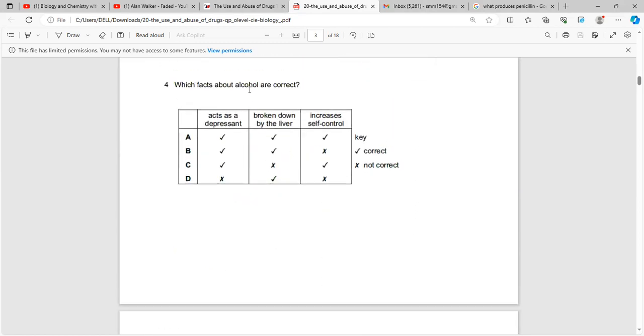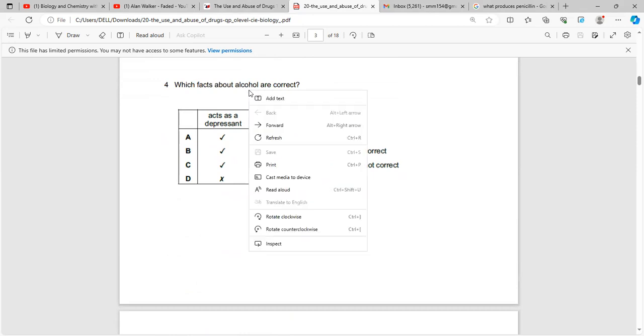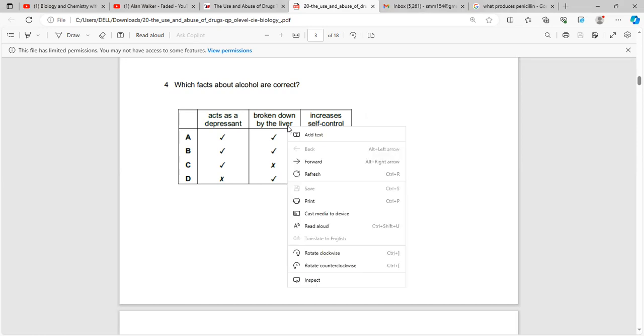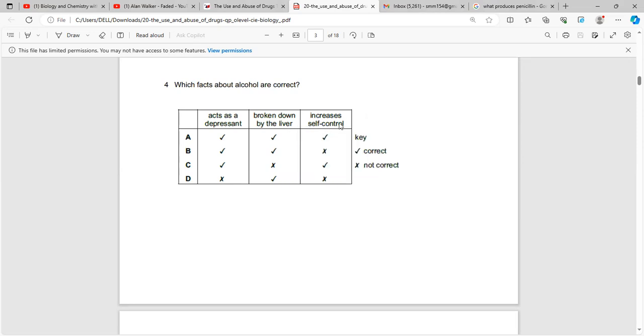Now, we all know that alcohol is a socially acceptable drug. However, only moderate amounts of alcohol are socially acceptable, and large amounts of alcohol depress the CNS as well as increase the reaction time. It is broken down by the liver. However, excessive amounts of alcohol are very harmful for the liver and can lead to liver cirrhosis and further damage to the liver, which will inevitably lead a person to need organ transplantation.